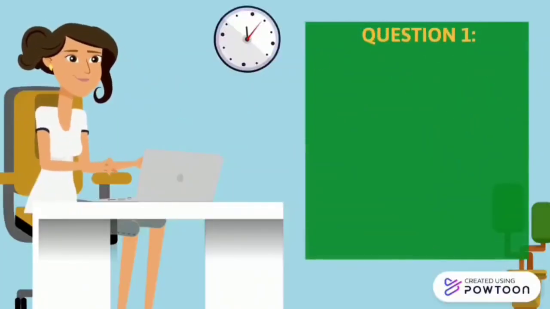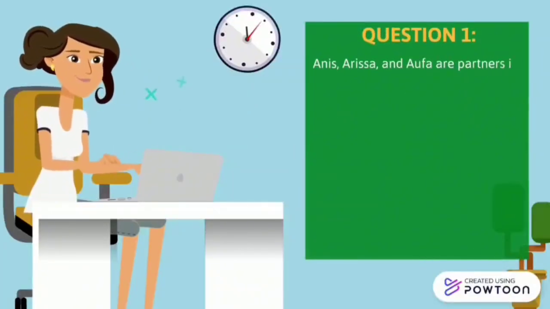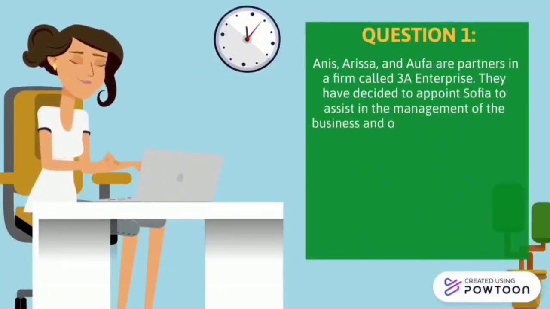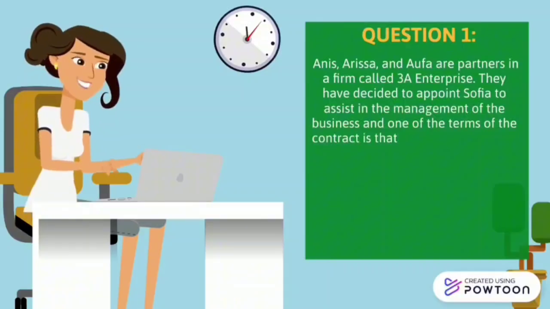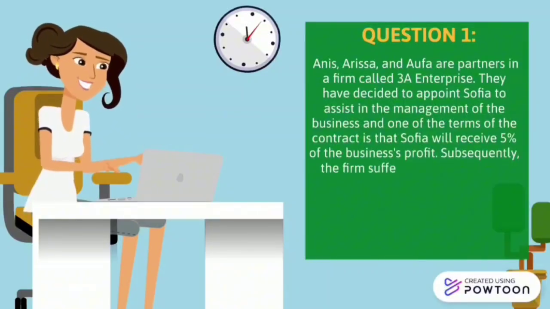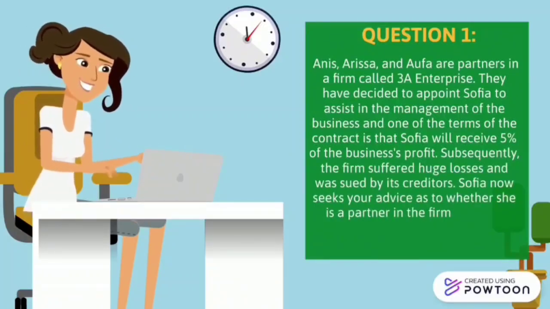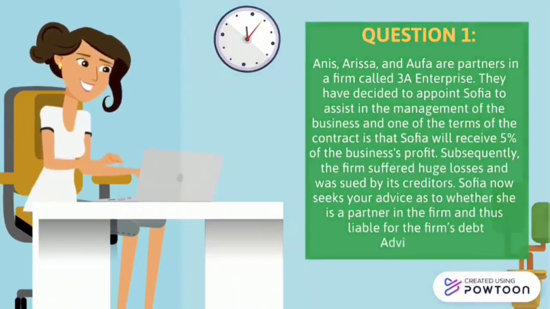Question 1. Anis, Arisa and Alpha are partnered in a firm called 3A Enterprise. They have decided to appoint Sophia to assist in the management of the business, and one of the terms of the contract is that Sophia will receive 5% of the business profit. Subsequently, the firm suffered huge loss and was sued by its creditors. Sophia now seeks your advice as to whether she is a partner in the firm and thus liable for the firm's debt. Advise Sophia.